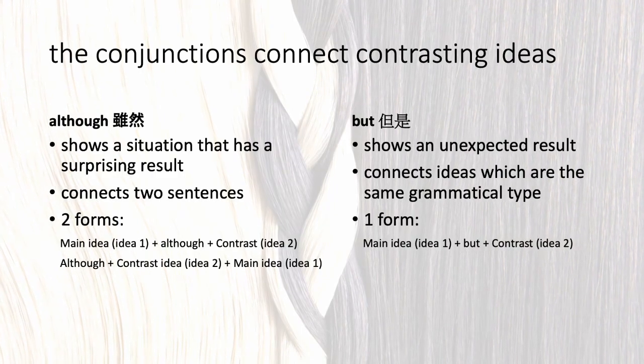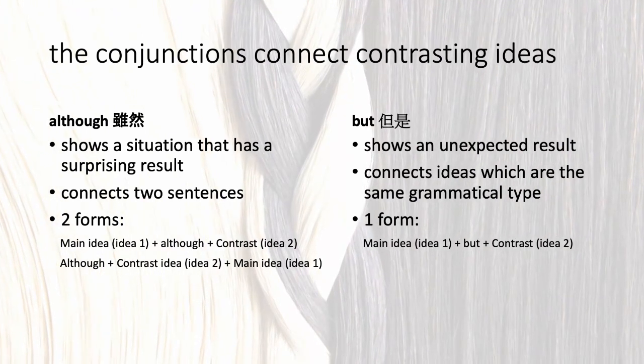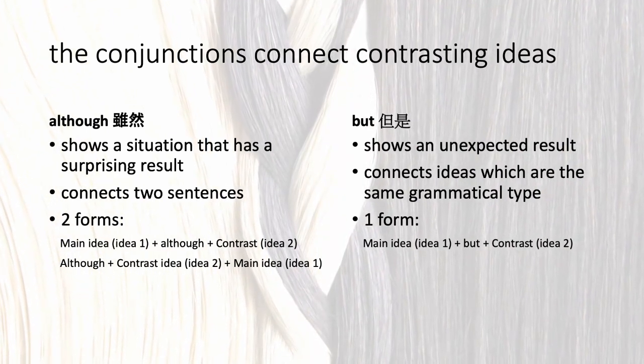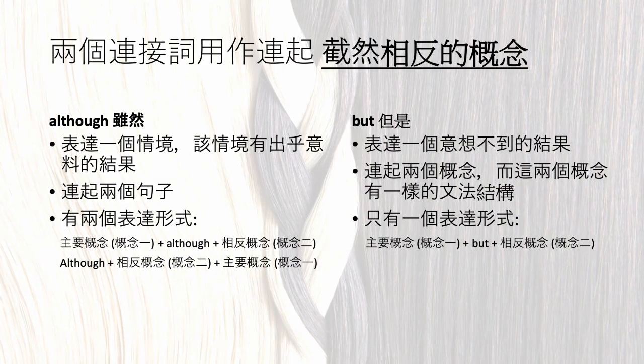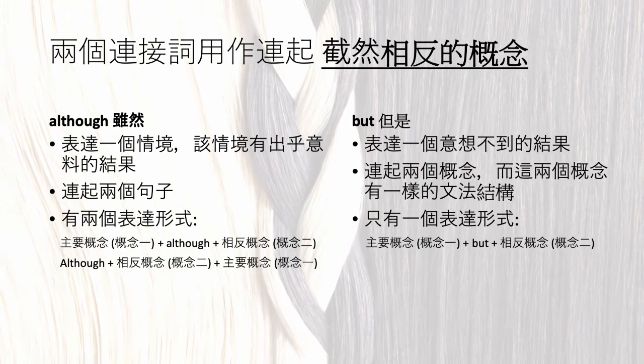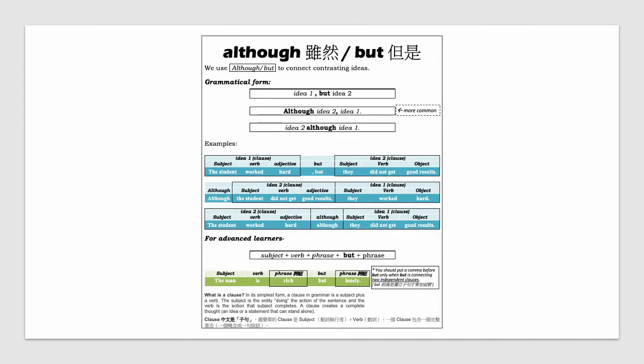This is the summary of the two conjunctions. They connect contrasting ideas. I'm not going to read them again. You can pause here and have a second look at it. If you still don't understand, you're not sure about this page, you can have a look at the Chinese version of it. You can also pause here and think about it. I've also made a summary of what we have talked about. This is a very clear table or image showing how to use although and but in a sentence.